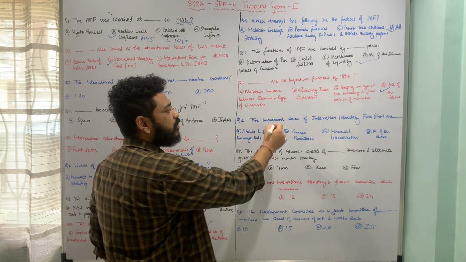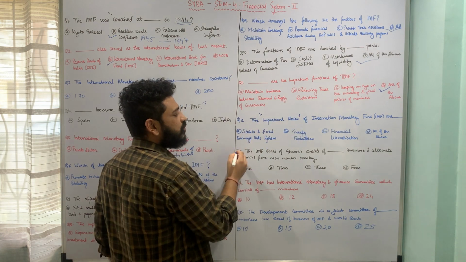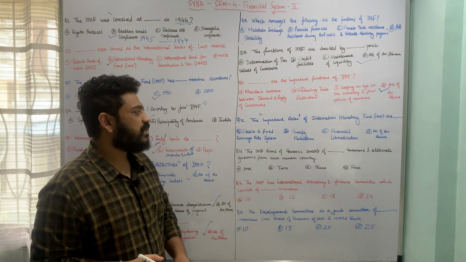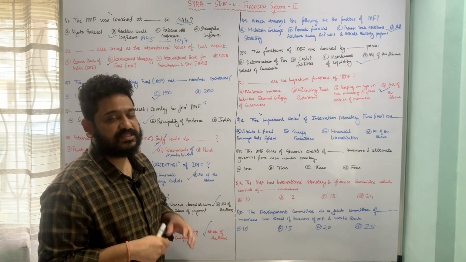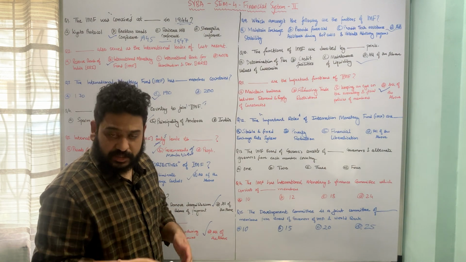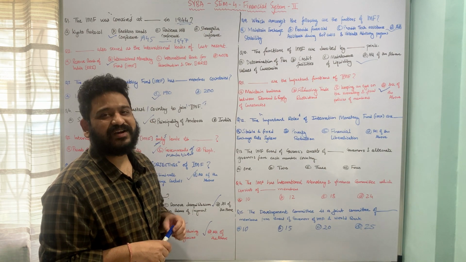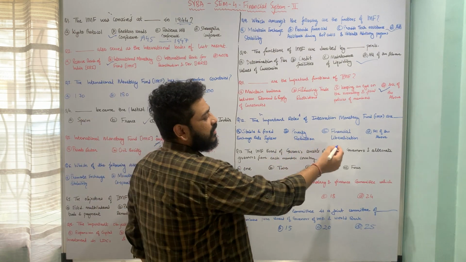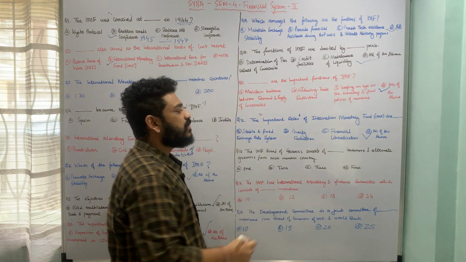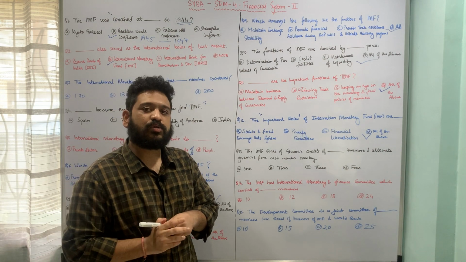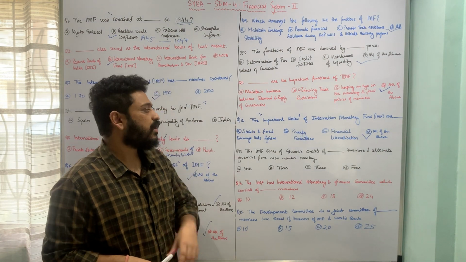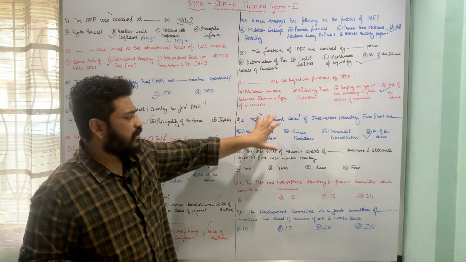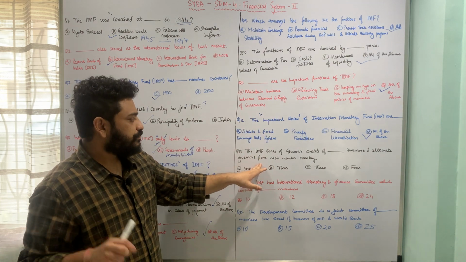So here important roles are denoted by all these points, that means to make sure that there is stability and there should be fixed exchange rate system, poverty should be reduced, and also there should be financial liberalization, and therefore option D, all of the above, is the correct answer to this question, which explicitly talks about important roles of International Monetary Fund. I hope the question is clear. Let us now move to the next one.